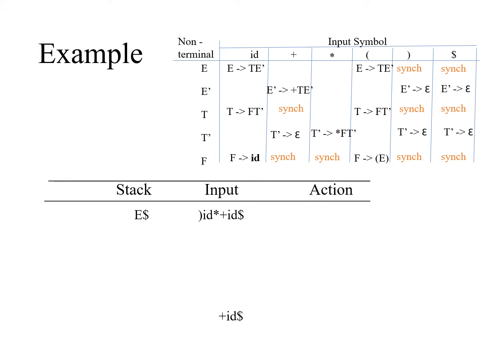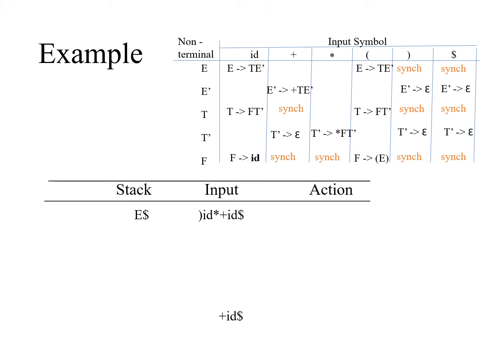Now let us consider this input. The input symbols contain closing bracket, ID, star, plus, ID, dollar. Initially, the input contains the closing bracket, right? We don't have an open bracket, but it is a closing bracket. At this time, without seeing the table, it is detected as an error and it will skip the input, because for a closing bracket we should have one open bracket, right?